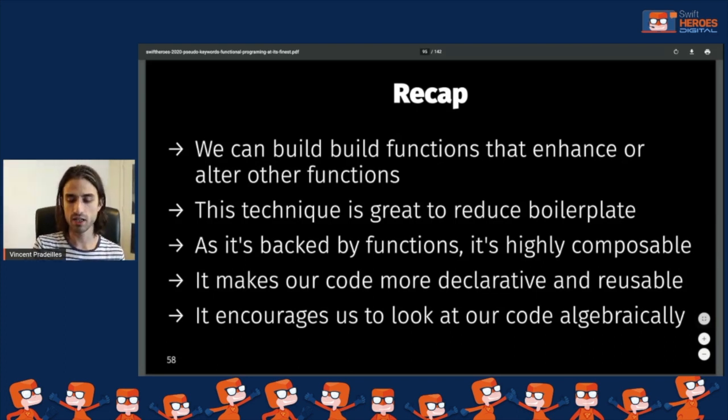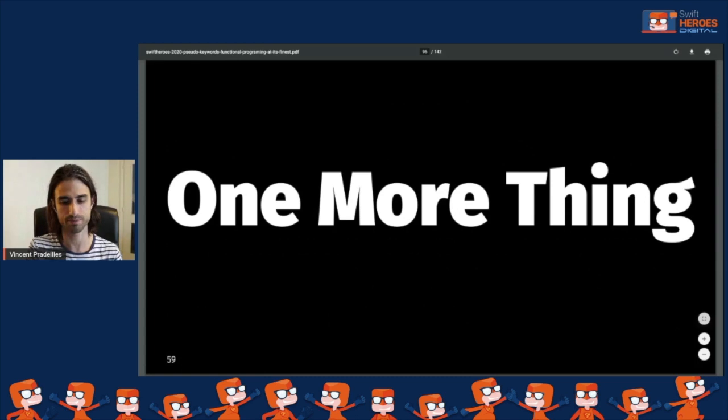And finally, something that I also personally like is that it lets us take a look at our code more algebraically, meaning that it lets us see that we can factor things out of our code, and maybe we wouldn't have thought about it if we hadn't been using these pseudo keywords.